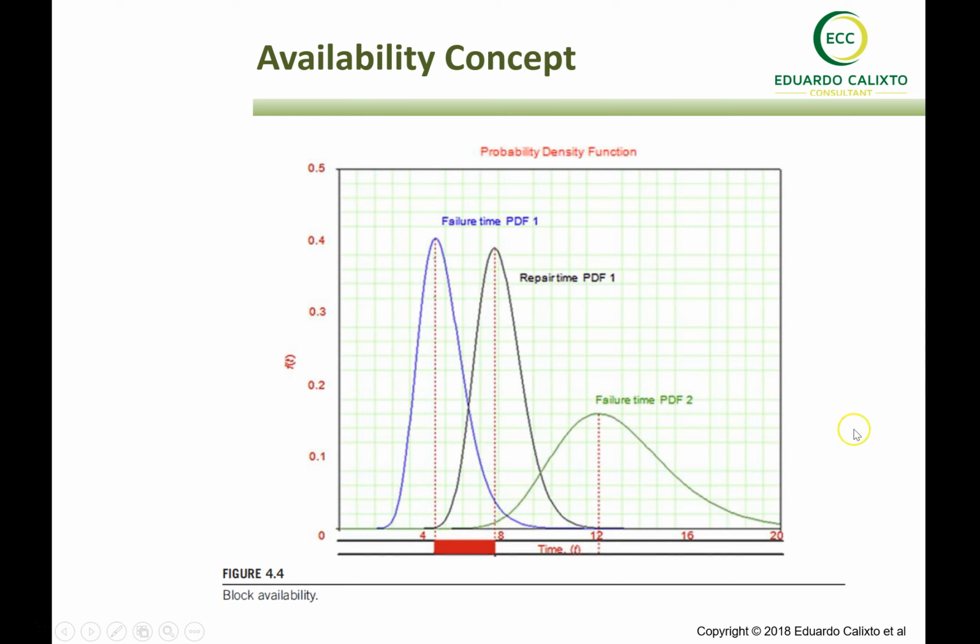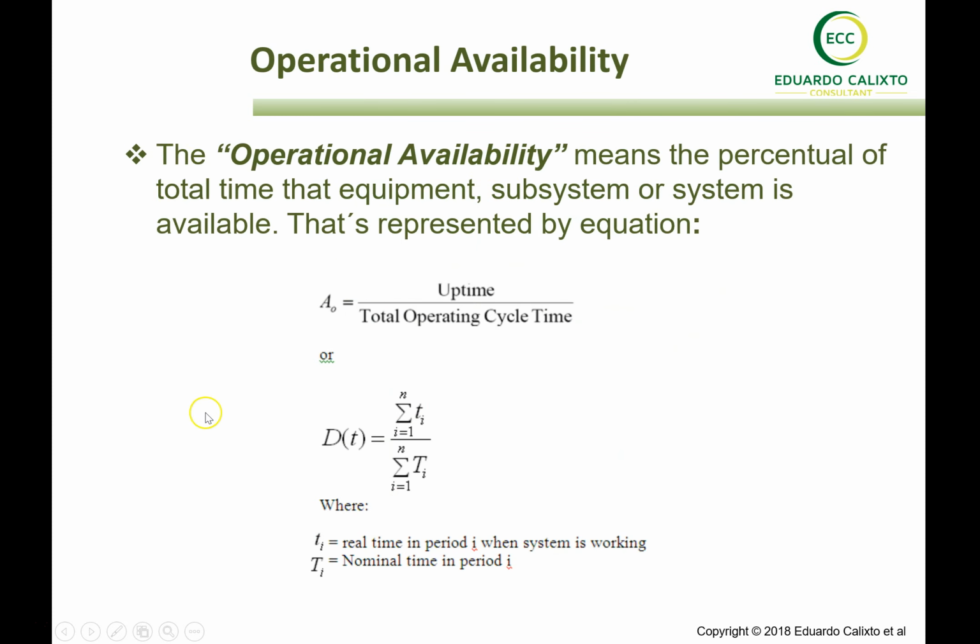And that's the concept behind availability, because you start to account all the downtime that shuts down the system, and then you calculate the uptime, the time that the system was available for operating at its capacity, over the total nominal time. In this case, we have, for example, 20 hours, and we have 4 hours of downtime, so we have 16 uptime, and then we divide 16 by 20, and we get 80% of operational availability. So that is the concept behind operational availability.